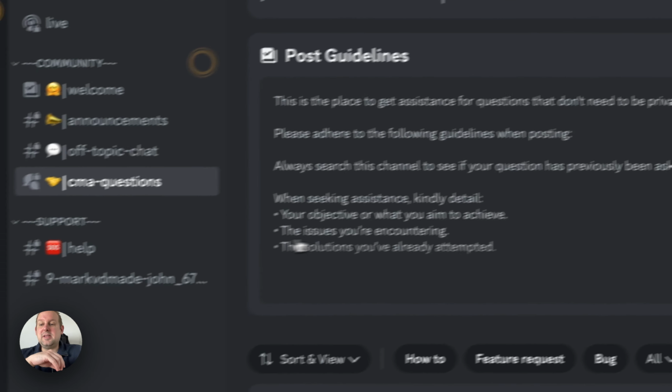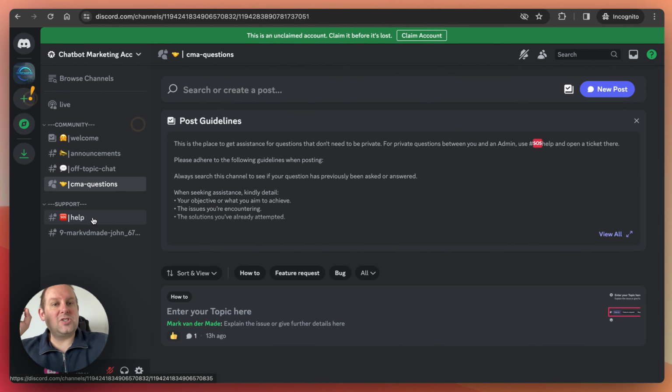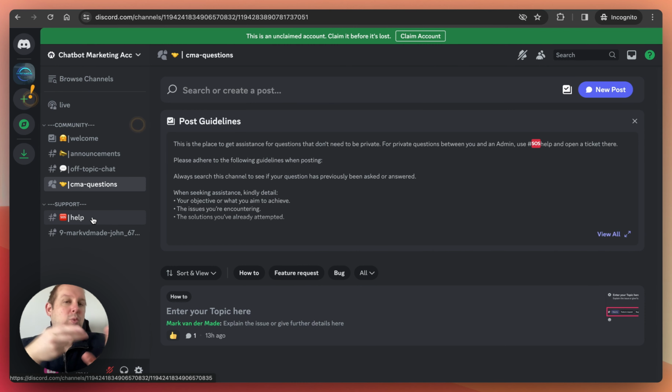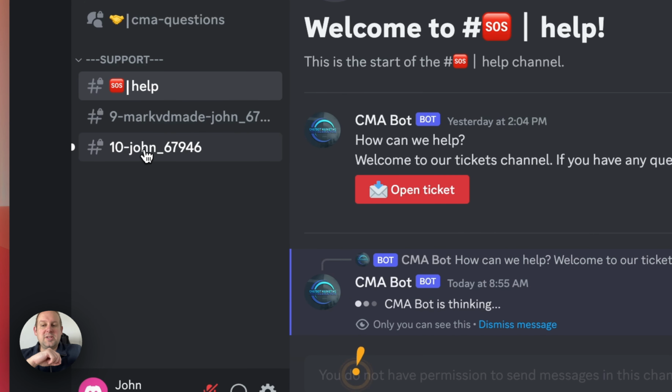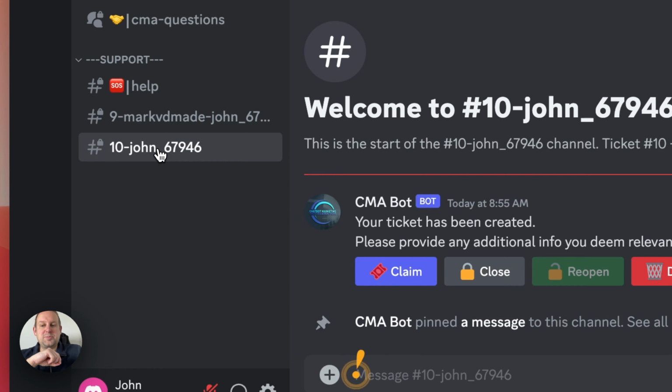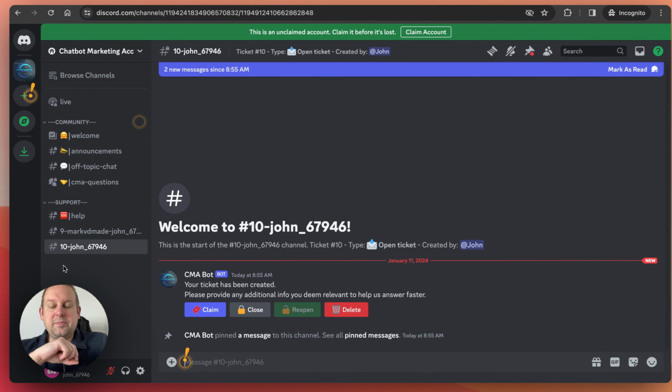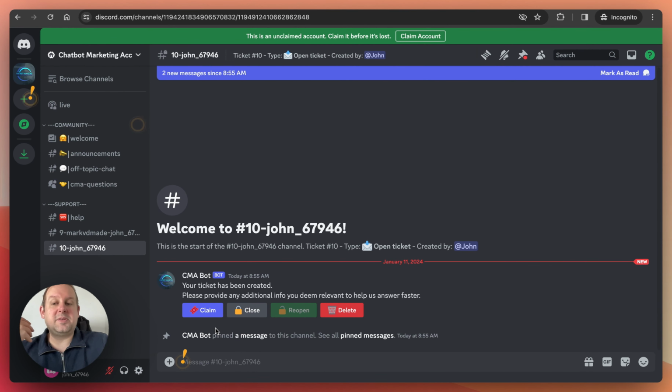Then we have the support section, and the support section is if you have any issues with your account, with a template, with a mini app, anything related towards a specific issue you have with your membership, you can go towards support and you can submit a ticket here. So if you say open ticket, it will open a new ticket. As you can see here, a new ticket just has opened, right, under this specific step. And then from here, I will claim the ticket.